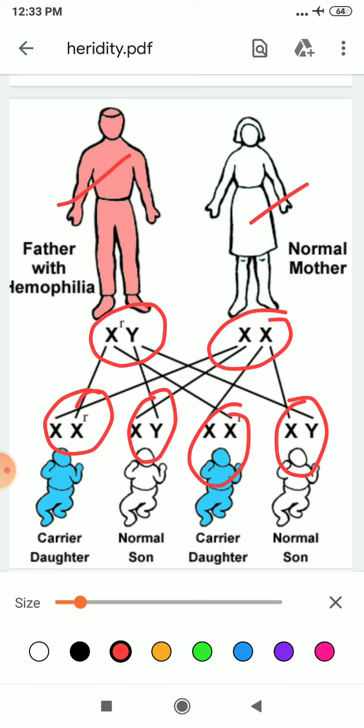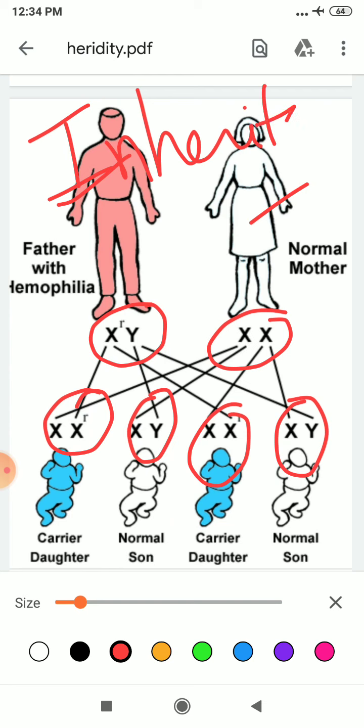They will have some features from their parents, and this process is known as inheritance. Heredity is also known by the name of inheritance. When the information transfers from one generation to another, it is known as inheritance. Clear?